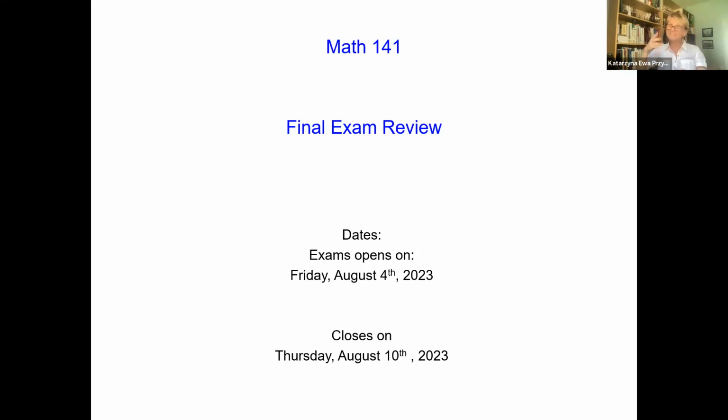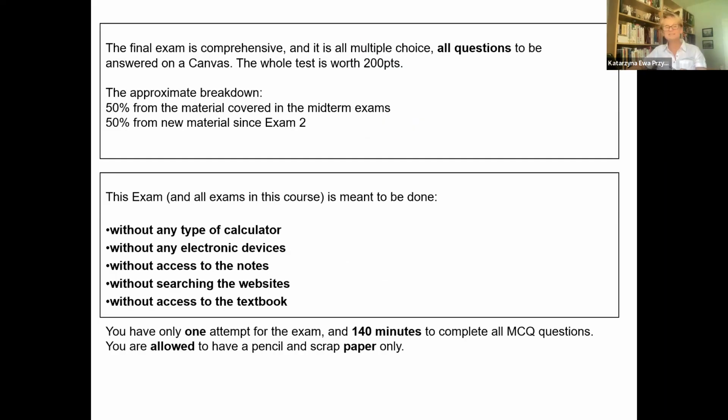The way to take the test is exactly the same as exam 1 and 2, through Canvas. However, the honor lock is involved. And this is the approximate distribution of the questions. Half of the test will be from the old material, exam 1 and exam 2, and you may definitely look at the sample problems that we provide for you, and practice and review this again.